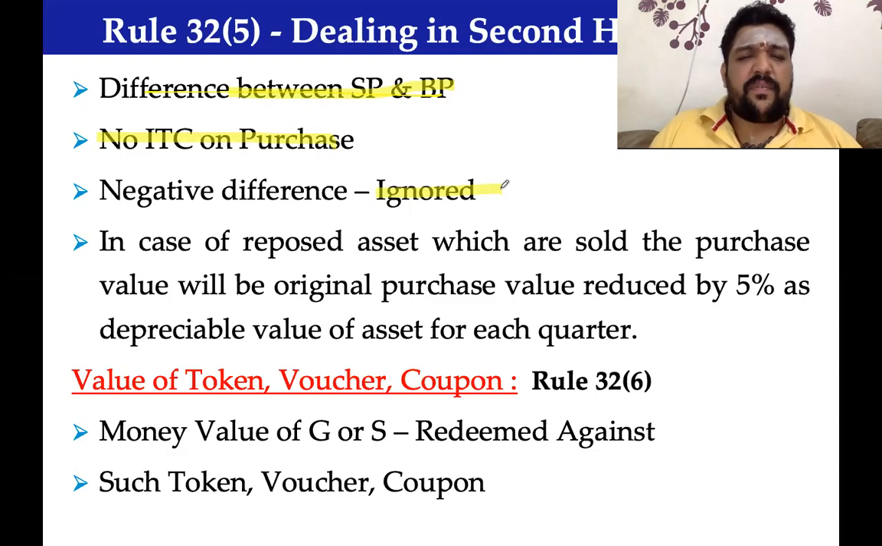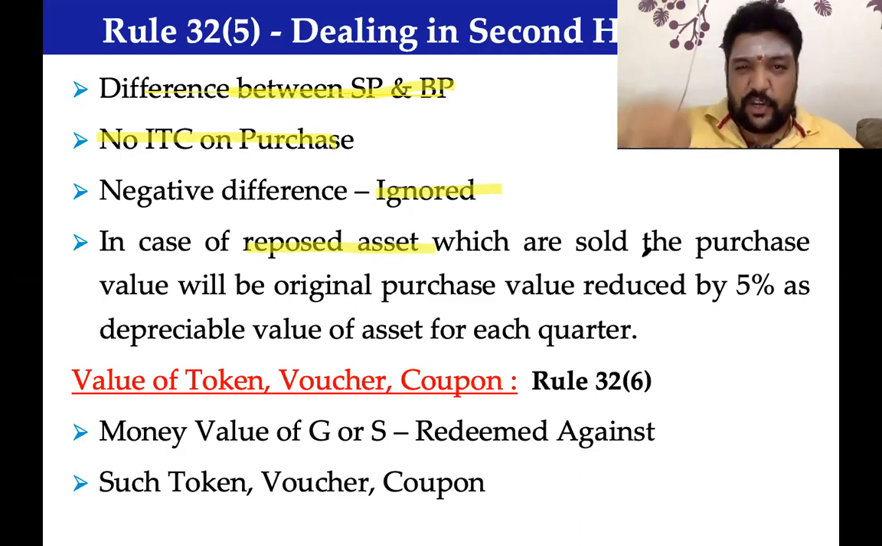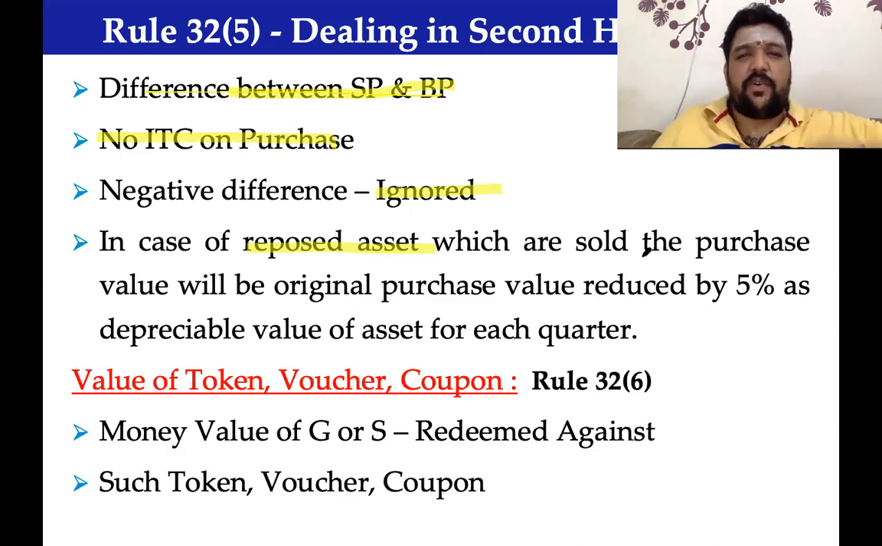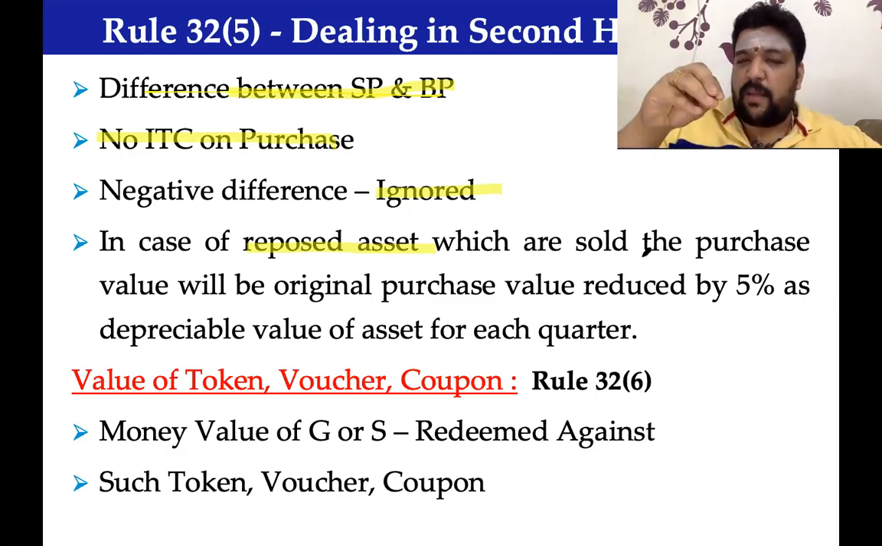In case of hypothecated assets, which are sold subsequently, preferably the asset is a repossessed asset and it is being sold subsequently. How to determine the value here? Purchase price, if I bought from somebody, I will know. This is a repossessed asset. Hope you will appreciate it.